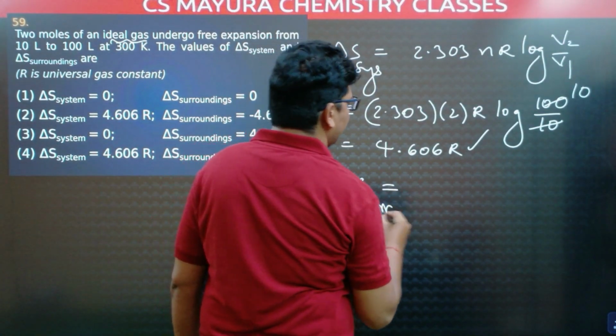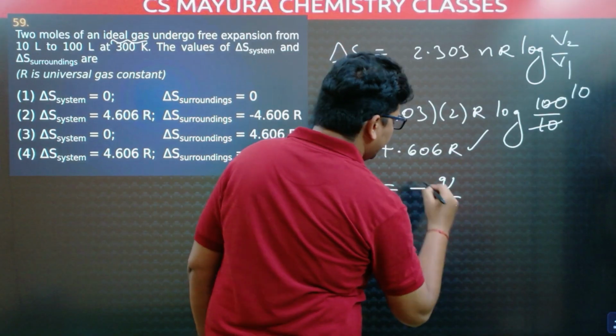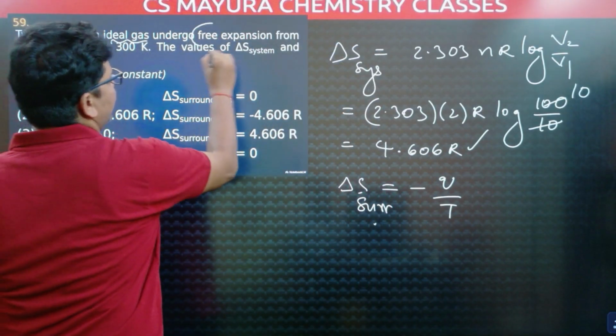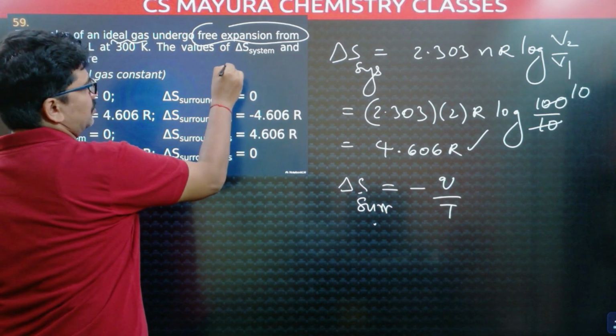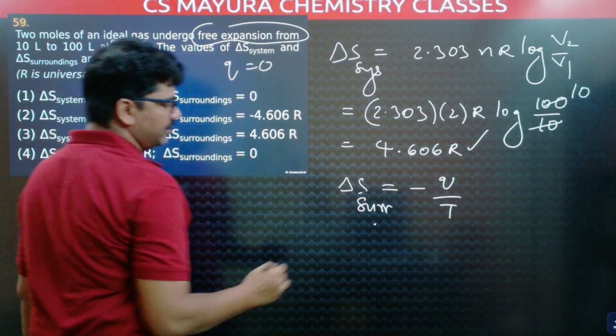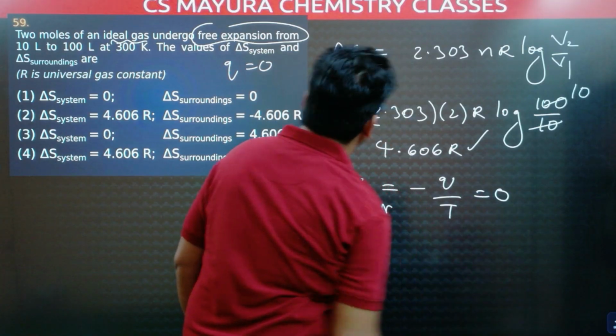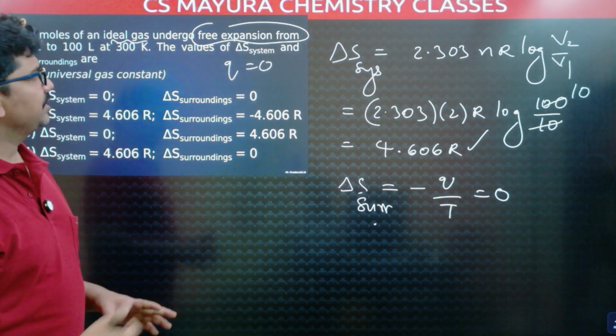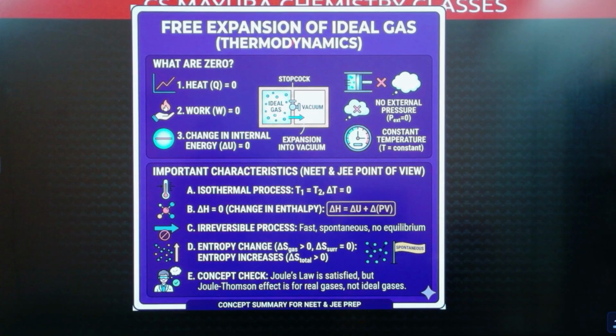So delta S surroundings is equal to minus Q by T. For free expansion, heat change is 0. So 0 by something is 0. Let us have more discussion about free expansion. For free expansion of an ideal gas, Q is 0. Work is 0. In free expansion, work done is 0. There is no opposing force, so work done is 0. And change in internal energy is 0.